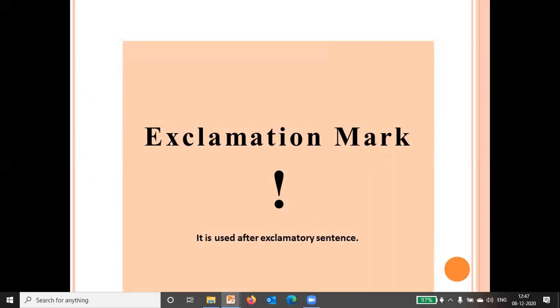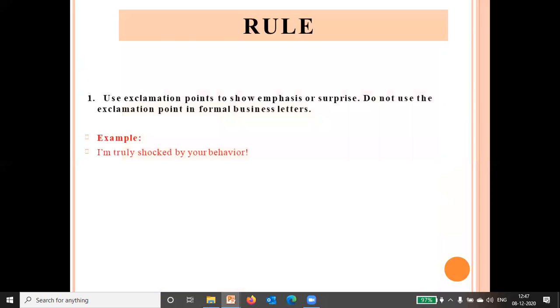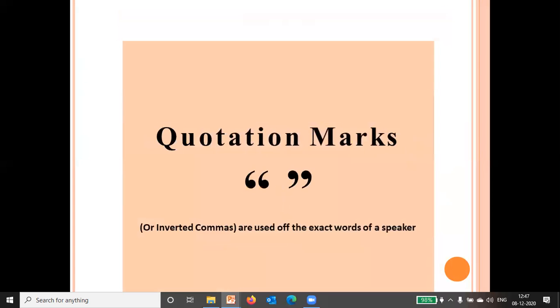Exclamation mark. It is used after exclamatory sentences. Use exclamation points to show emphasis or surprise. Do not use exclamation points in a formal business letter. So like, I am truly shocked by your behavior! This is an example of an exclamatory sentence. One more also I can tell you, like, well done! How it rains!